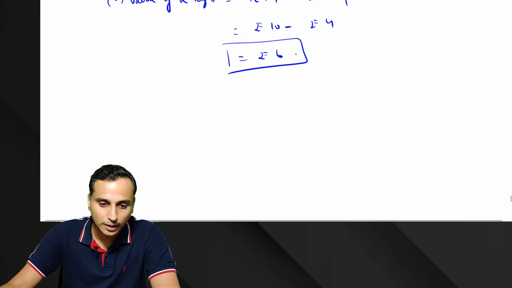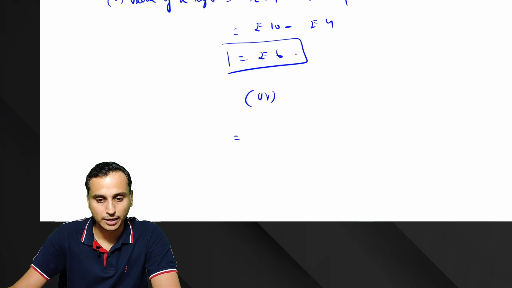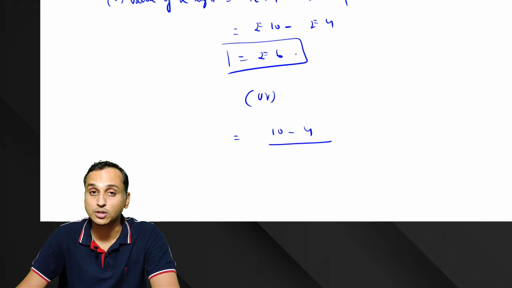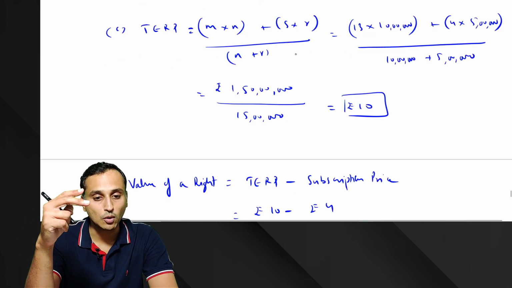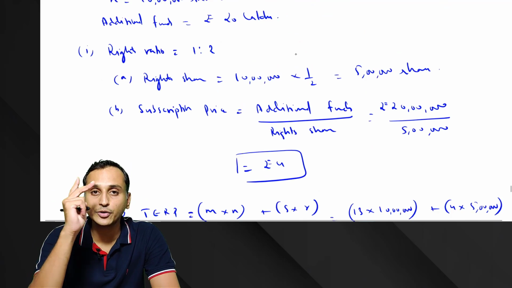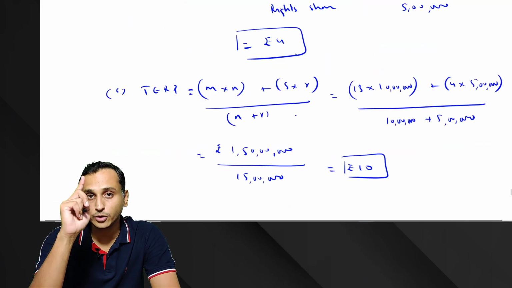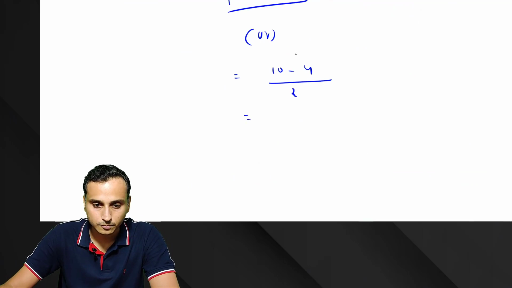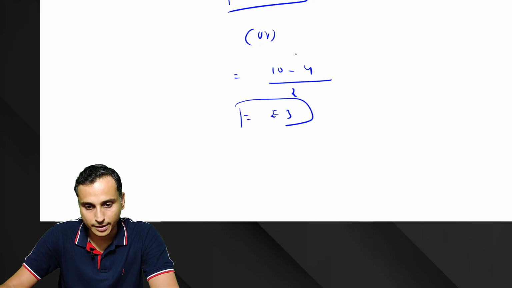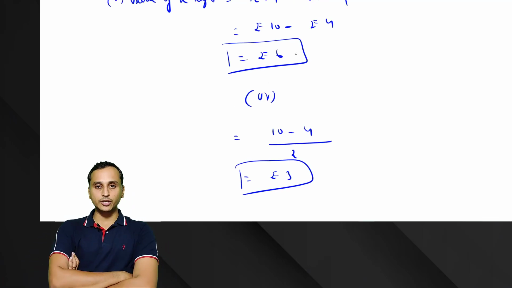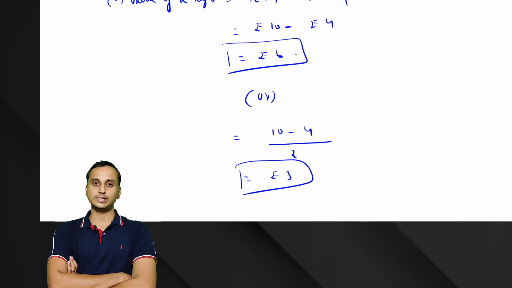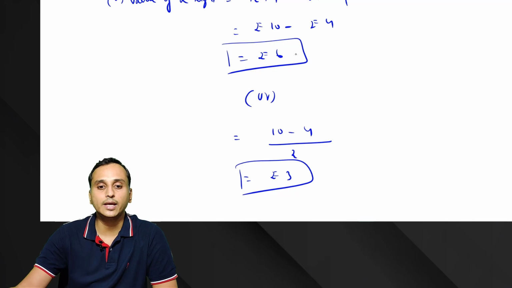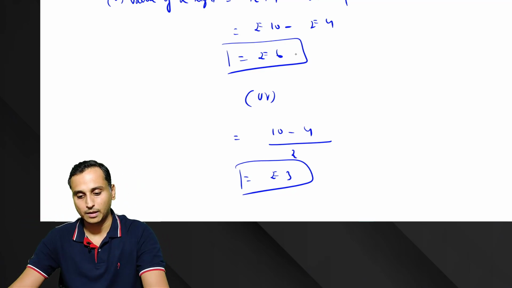Or alternatively, you can also calculate it like this. I'll suggest that you always show the alternative calculation also. Divided by the original number of shares. What was the rights ratio? 1:2. So by having 2 shares, you were entitled to get a right. So divided by 2, we get rupees 3. In the exam, always calculate the value of the right in both of these ways. Marks will not be reduced, but whichever answer is in the answer key, you would have it and you will get the marks.